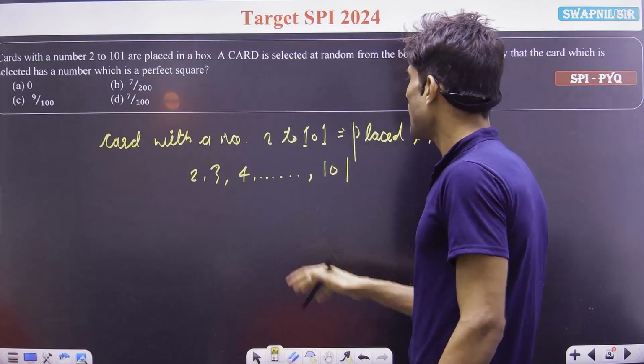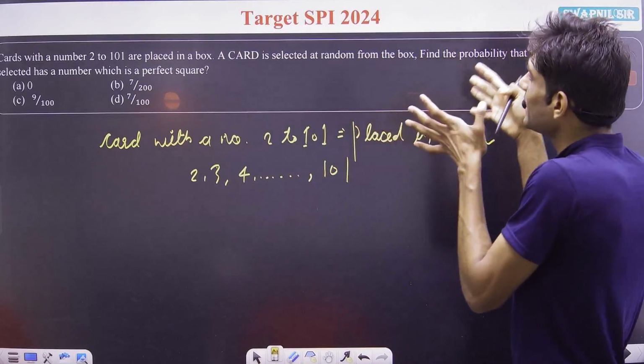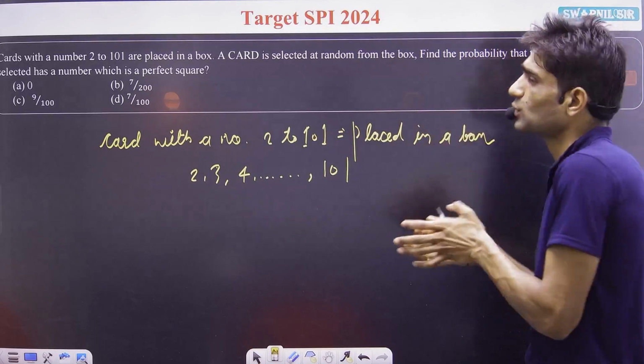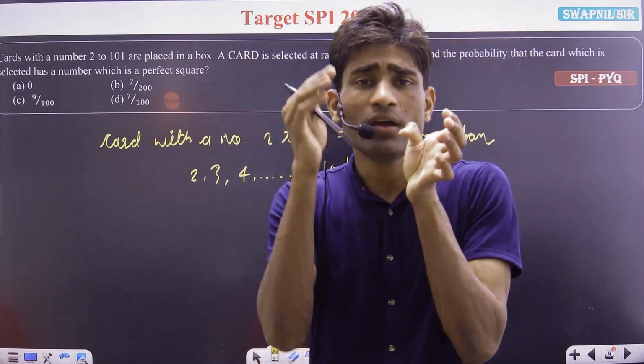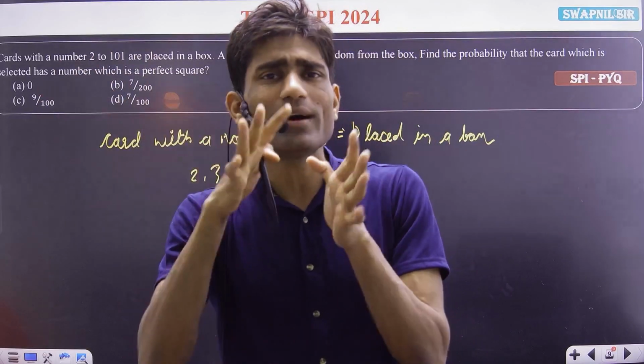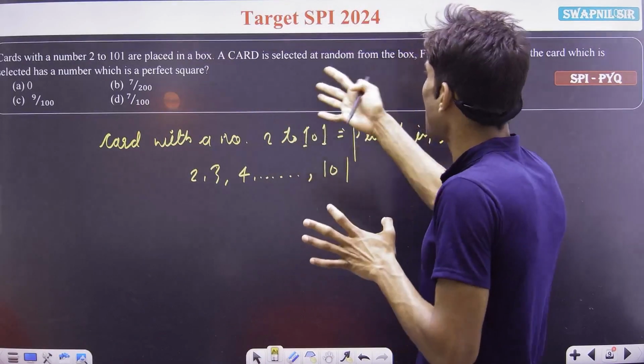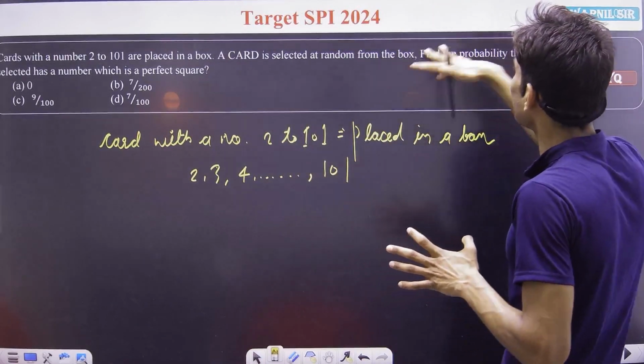All these numbers are placed in a box. A card is selected randomly from the box. So we have cards with 100 different numbers written on the faces, one on each card.